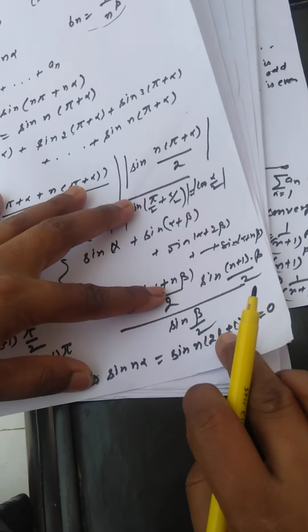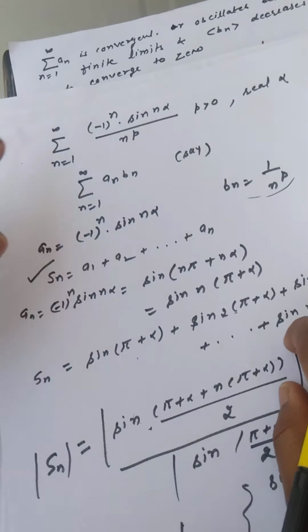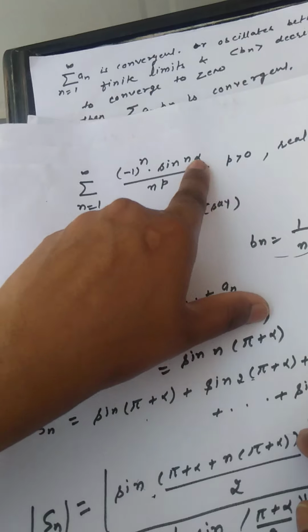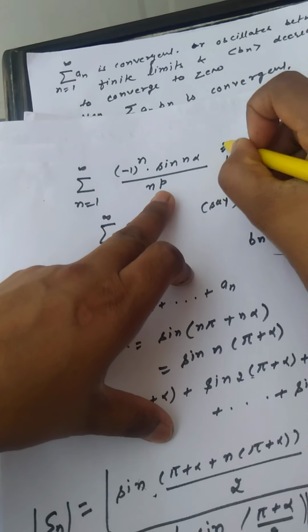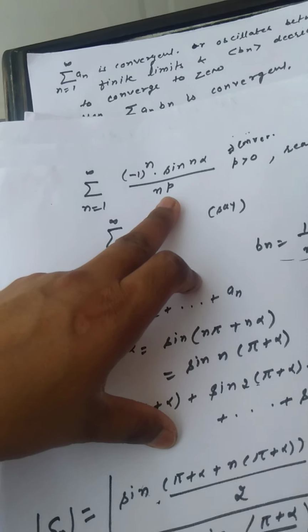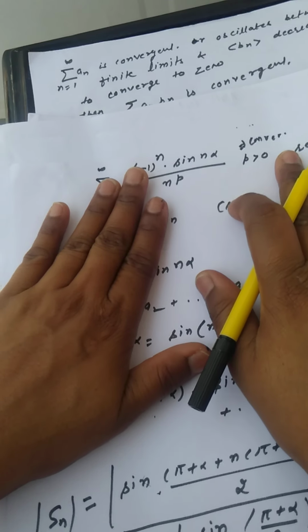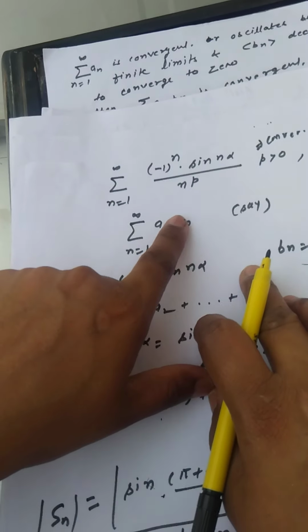Then all the terms of the given series are 0, and in this case the series is also convergent. So whatever the value of alpha, this series is convergent.